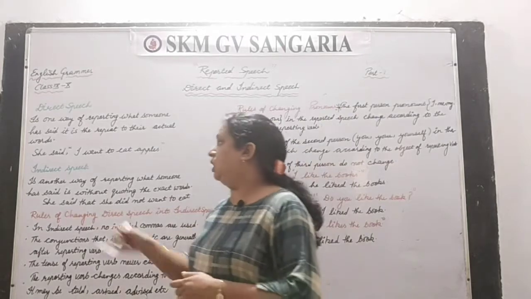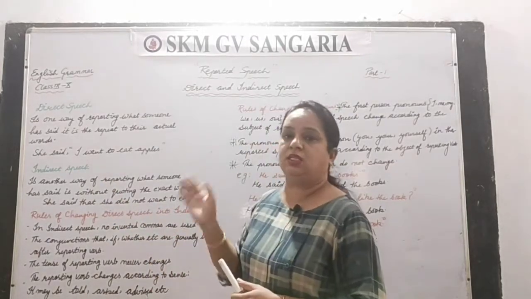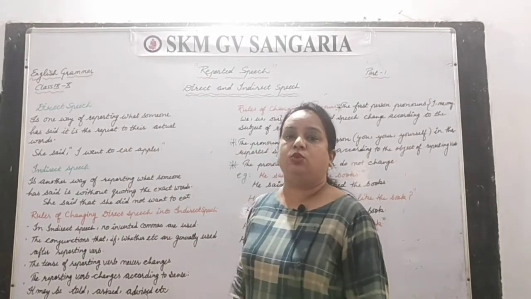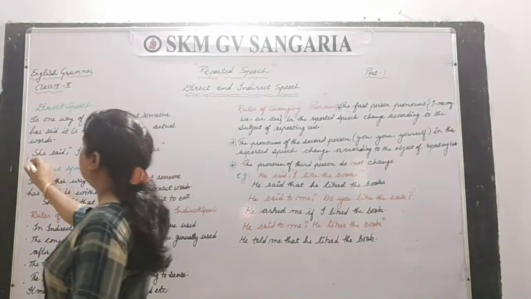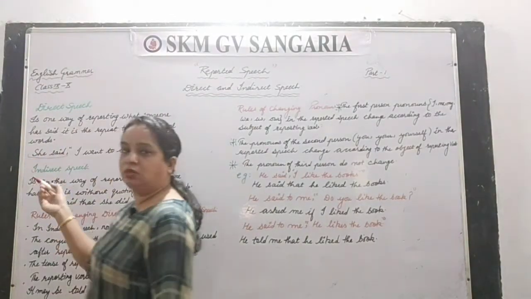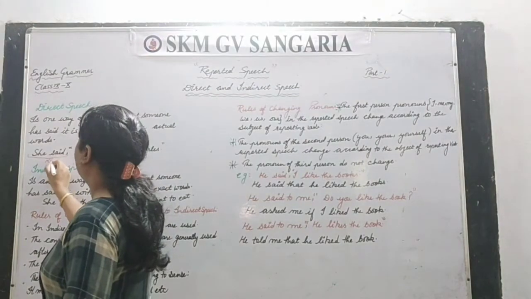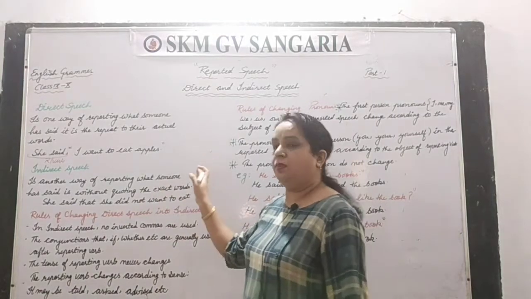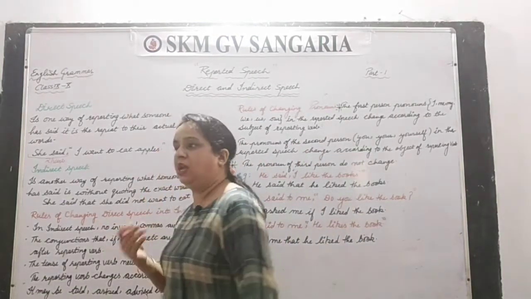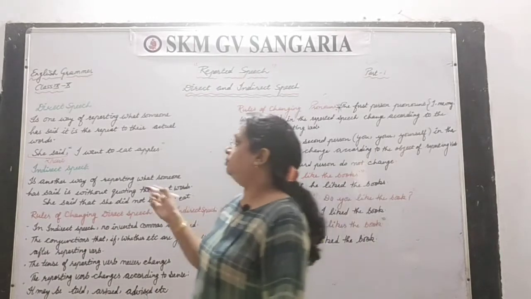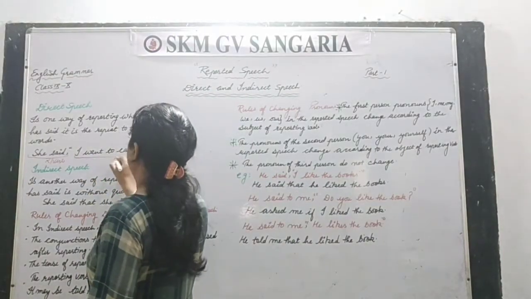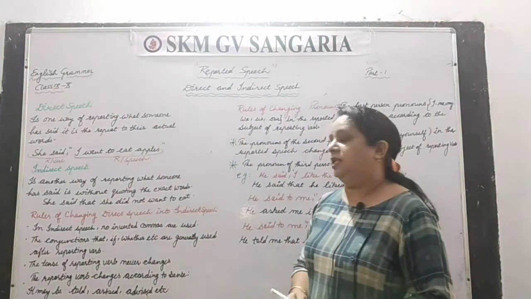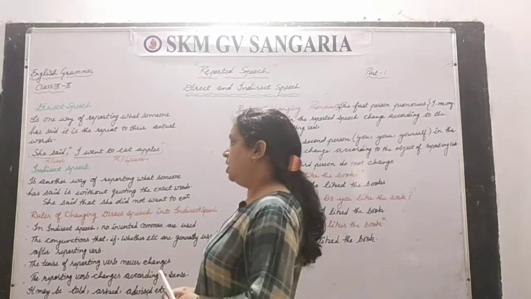Now here we have two things. One part of the sentence is outside the commas and one is inside the commas. So we have to know what these are called. The part which has "she said", which is outside the commas, is known as the reporting verb. And the second part, which is inside the commas, the exact dialogue, the quotation, is the reported speech. So this we should know. Clear? So let's come to indirect speech now.